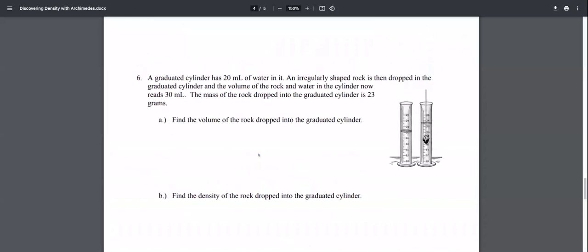Question 6. A graduated cylinder has 20 milliliters of water in it. An irregularly shaped rock is then dropped in the graduated cylinder, and the volume of the rock and water in the cylinder now reads 30 milliliters. The mass of the rock dropped into the graduated cylinder is 23 grams. Find the volume of the rock dropped into the graduated cylinder. Find the density of the rock dropped into the graduated cylinder.